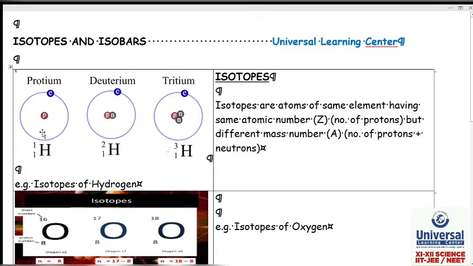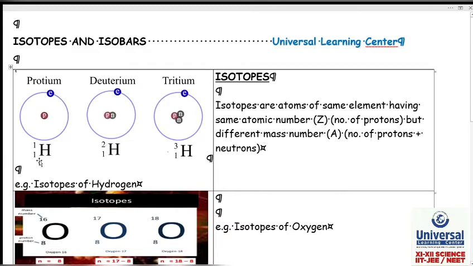Now, what will I do? I will add 1 neutron to it. See here, I have added 1 neutron to the hydrogen atom. What happens to the atomic number? The atomic number will remain the same because atomic number is the number of protons. But what will happen to the atomic mass number? It is going to change because mass number is protons plus neutrons.